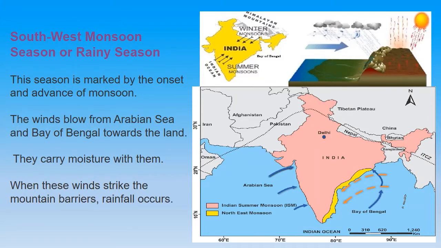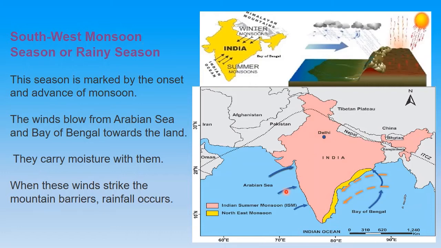Now we are going to talk about something very interesting, which is monsoon. You must have heard that monsoon is coming, monsoon is going. So what is this monsoon? These are actually winds. Whenever you hear the word next time, you must relate that we are actually talking about winds. These are the winds which are responsible for bringing rainfall in India.